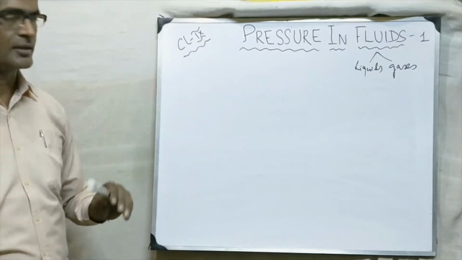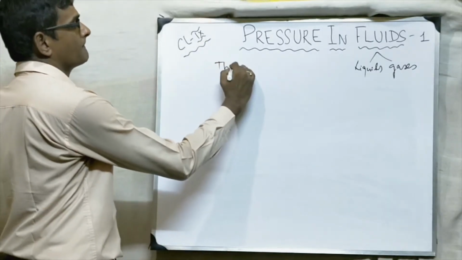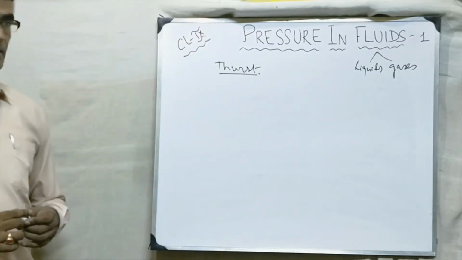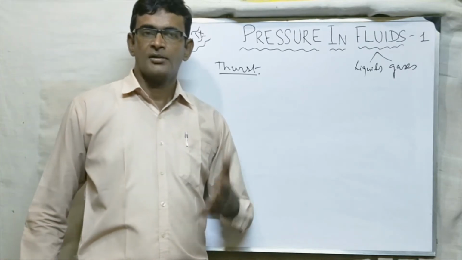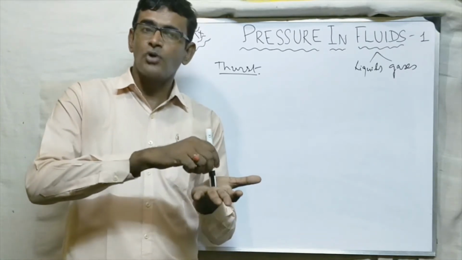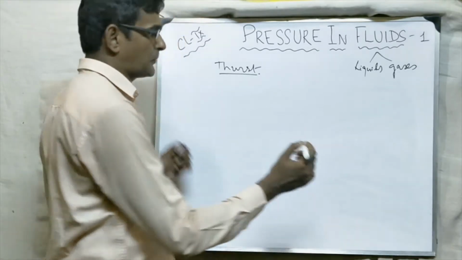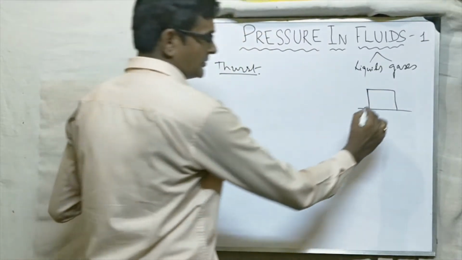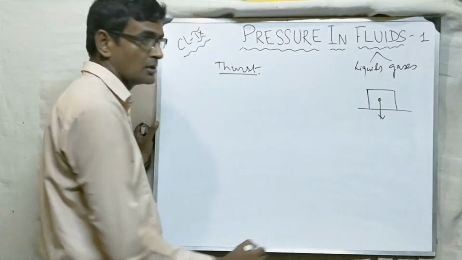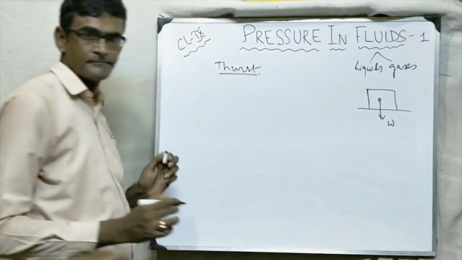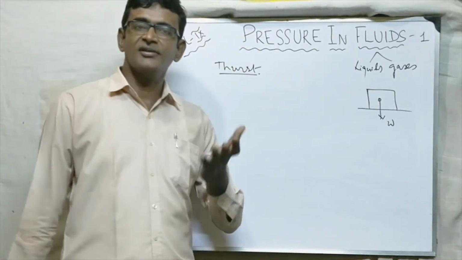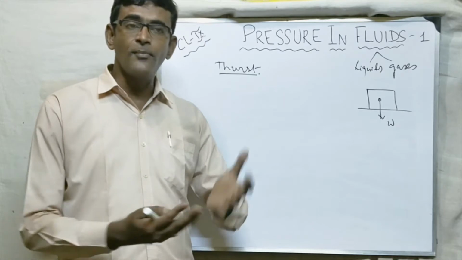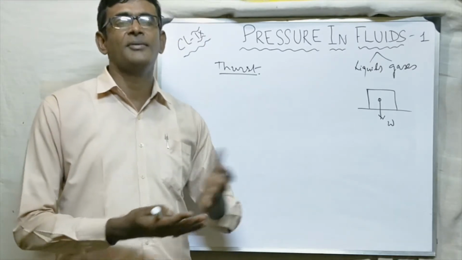Now before going to pressure, let us try to understand one term, that is thrust. Now what is thrust? Thrust is the force acting normally on a surface. Suppose this is a surface and you have placed a block here. Then the weight will act normally. Then the weight is the thrust. So thrust is the force acting normally on a surface. If you keep any body on a surface, then the weight will be the thrust.